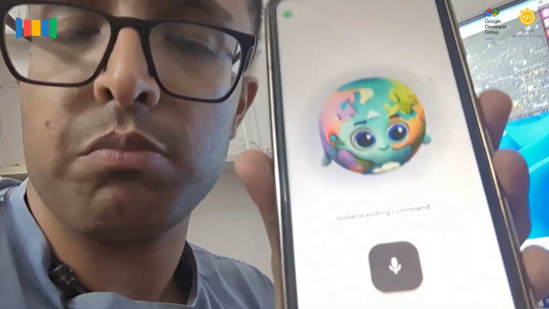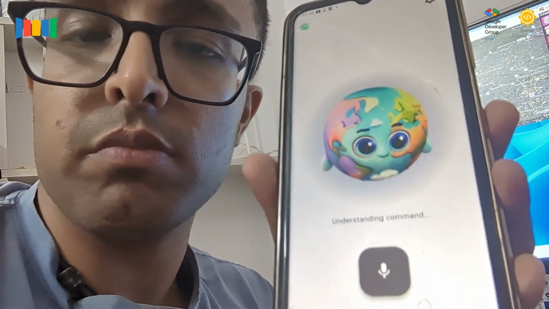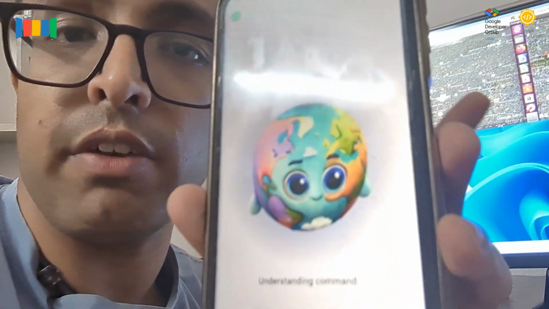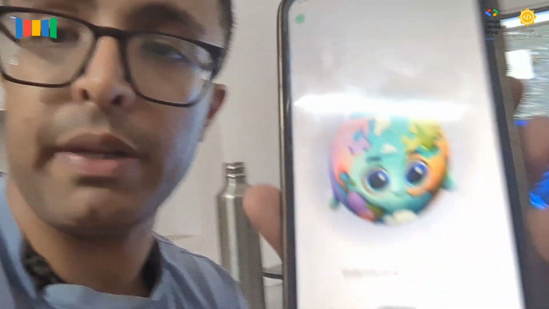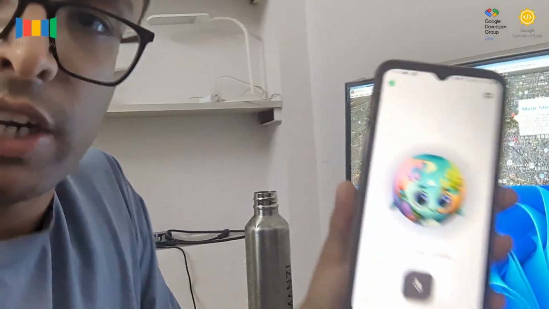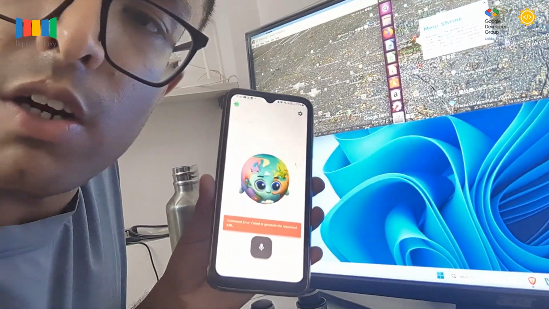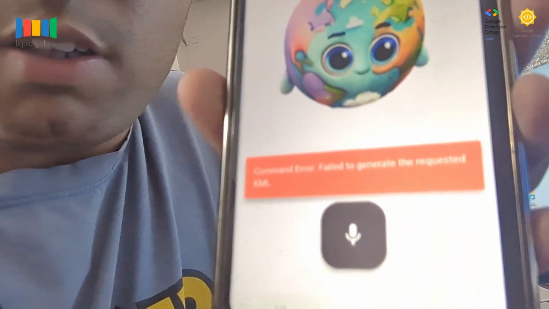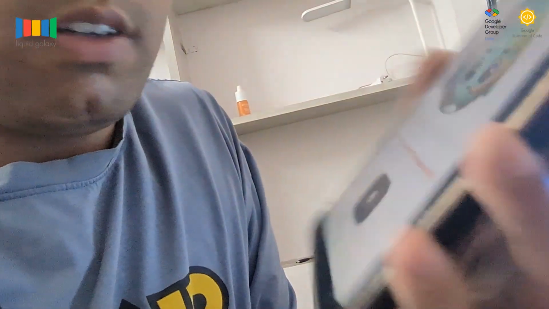Tell me top 5 tourist locations in Jaipur, Rajasthan, India. The Liquid Galaxy is paused. Nothing is happening. It is still understanding the command. And yet again it tells: failed to generate. So I get stuck. Okay, let's just try 4.